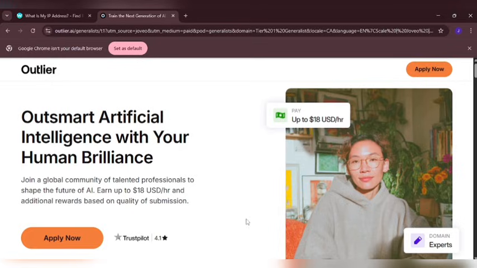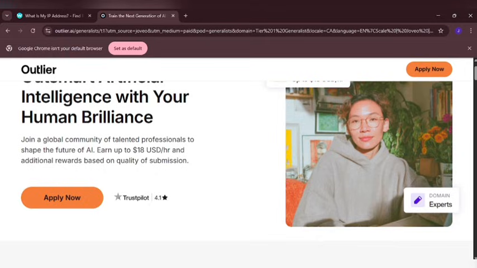The question and the difficulty we are facing most times is creating an account on Outlier. When you come right here, you can see where it says join a global community of talented professionals to shape the future of AI. Earn up to $18 and additional rewards based on quality of submission. Now I'm going to show you how you can create an account on your own without asking anyone to do that for you. Most of the time you would not find this in your location, depending on where you are watching this video. So I'm going to take you step by step on how you can get started and set up your account in the right way.